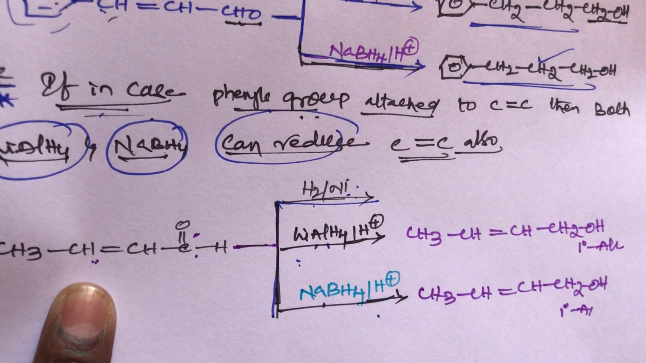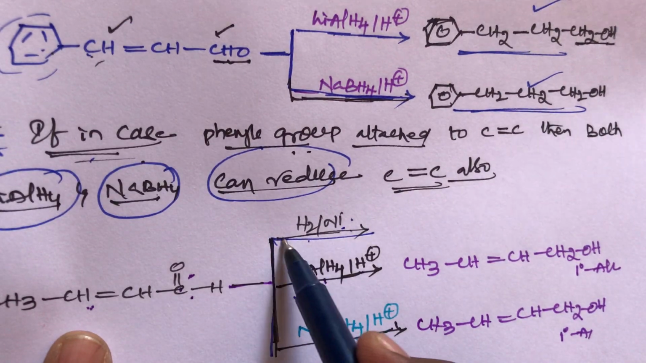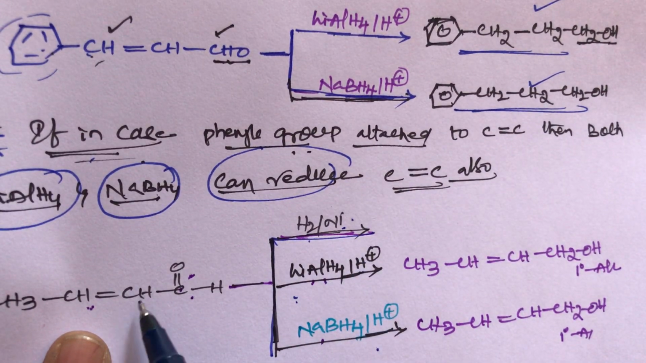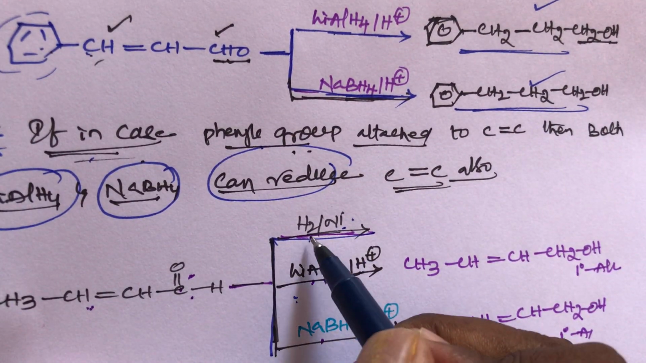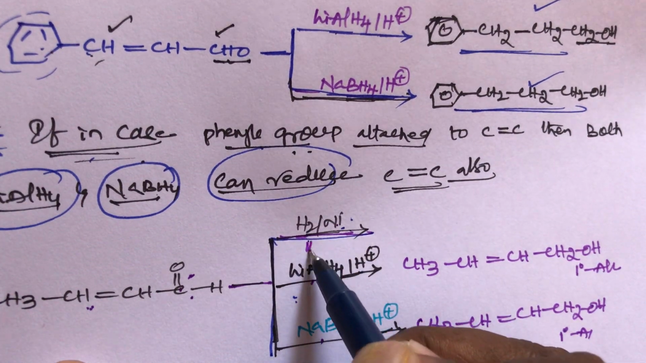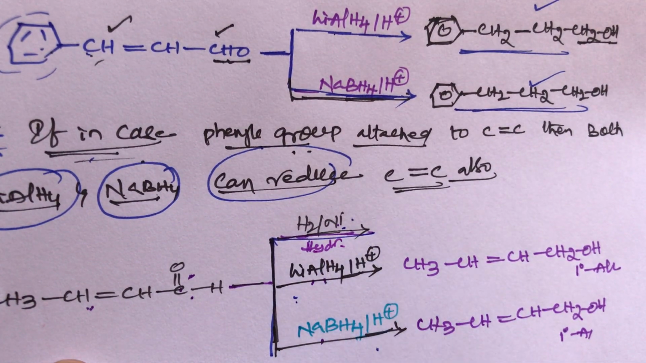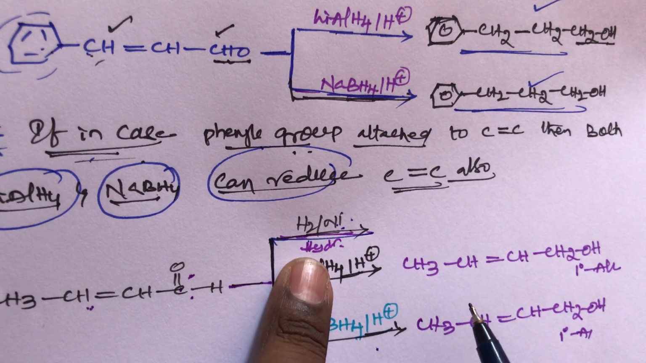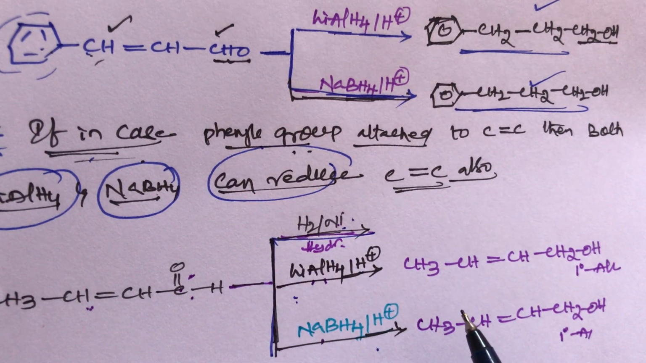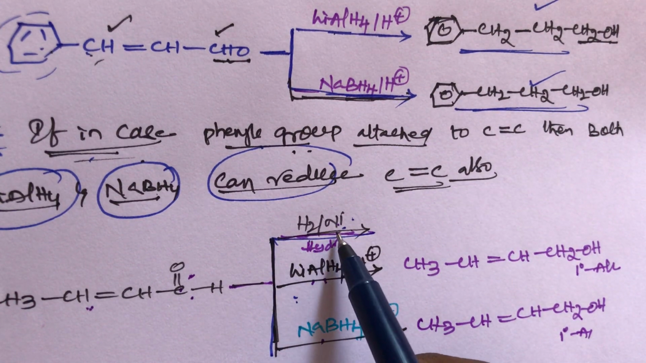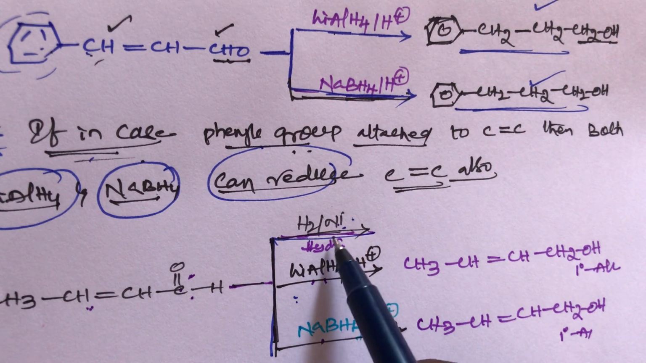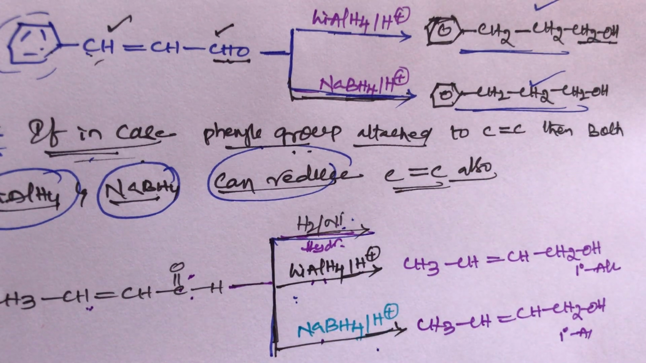But in the case of the third one, the same compound reacts with H2 by nickel, that is hydrogenation. This belongs to hydrogenation reaction, student. That is an addition reaction. So all are only addition reactions. These two belong to nucleophilic addition, but here it is hydrogen in the presence of nickel catalyst. So this is a hydrogenating catalyst. Catalytic hydrogenation, this is very important, student.